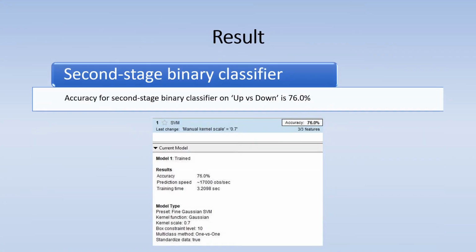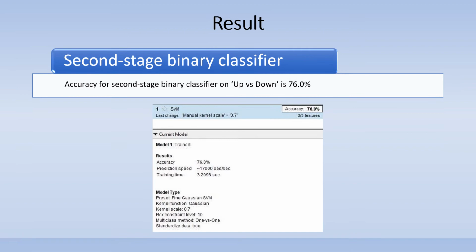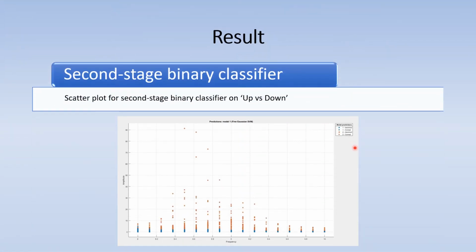Next, the accuracy for the second stage binary classifier on up versus down is 76%. The scatter plot for the second stage binary classifier on up versus down shows the down movement has a higher amplitude compared to up movement.